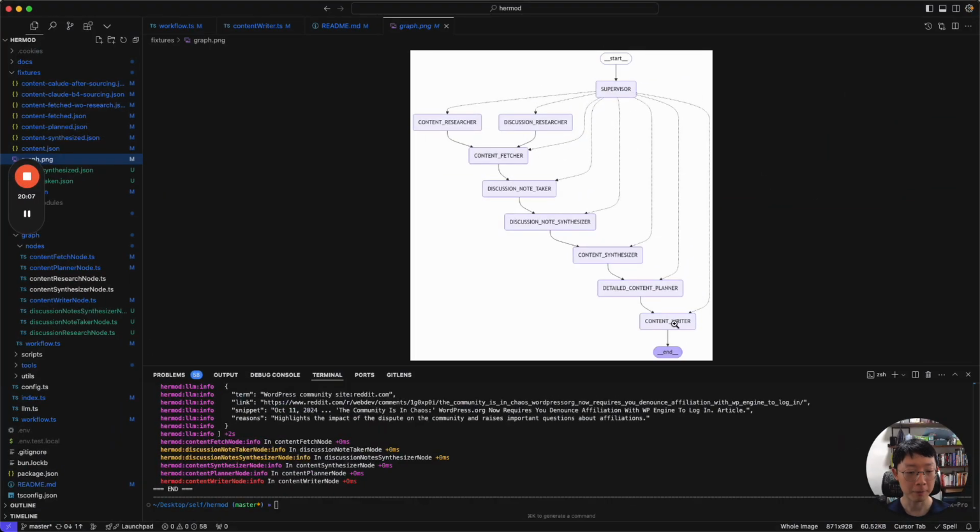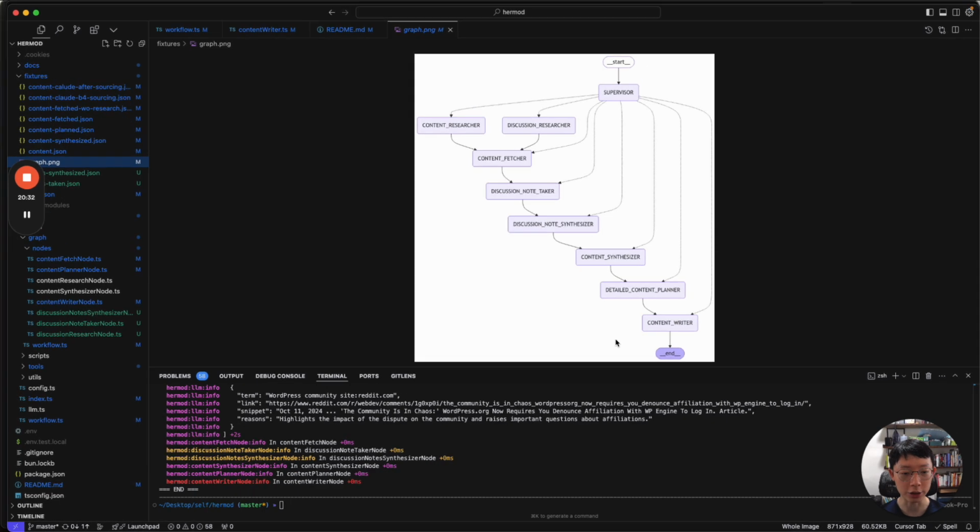However, the content writer actually uses Claude 3.5 Sonnet version 2. The reason is that I find it really good at steering and making the writing more human-like, and in a way that reads less like what ChatGPT usually spits out. So this is the general approach.